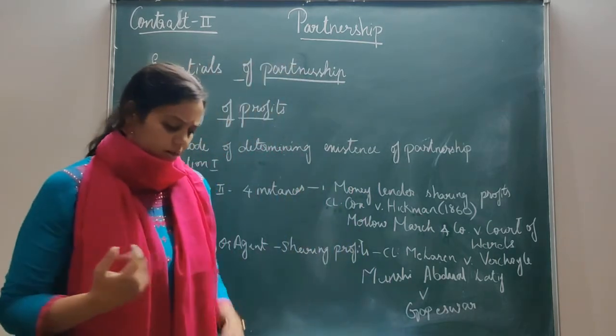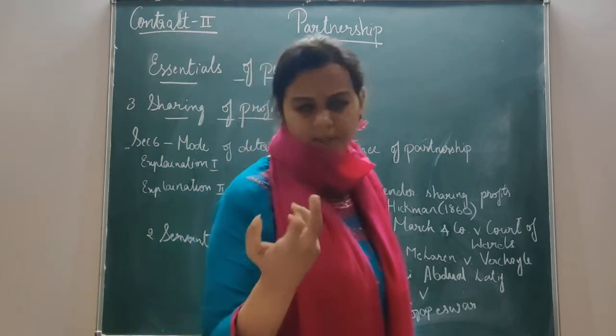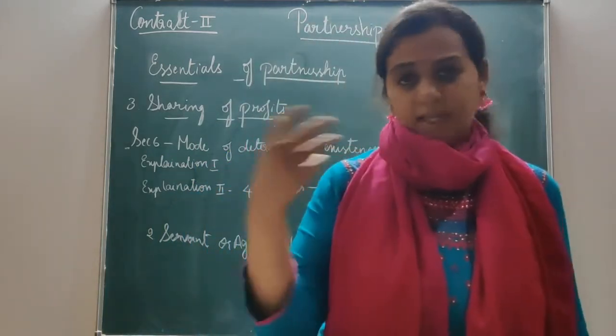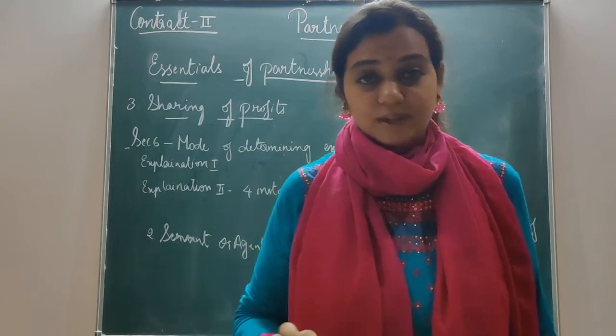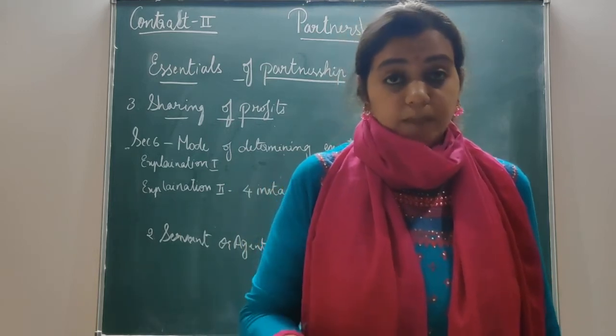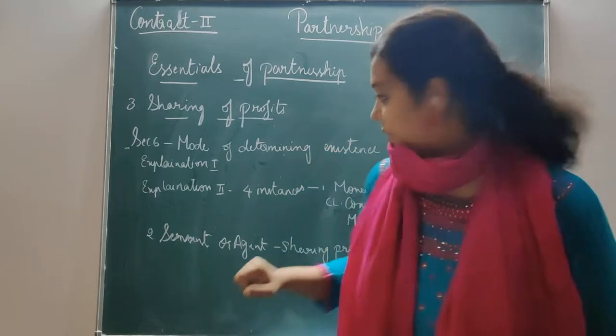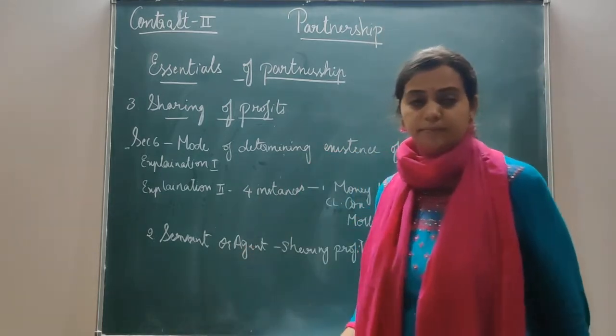So they give it from their profits, or he may have a fixed salary, or he may be getting a commission. Sometimes out of the profits also they do give some money. Now from the profits they are sharing some amount with the servant or agent.